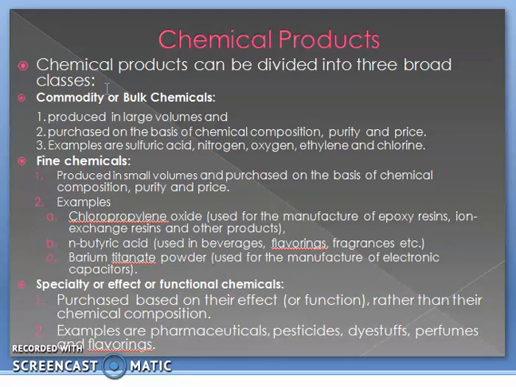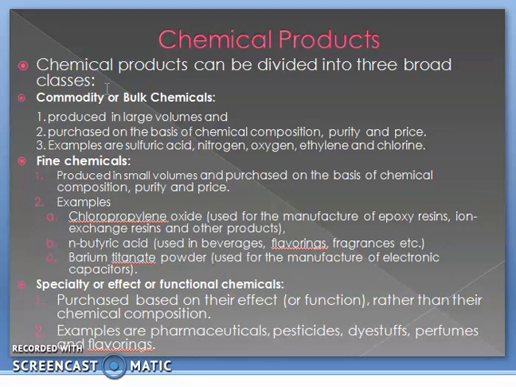The third chemical class is specialty, effect or functional chemicals. The chemicals that are purchased based on their function rather than their chemical composition are known as specialty or functional chemicals.